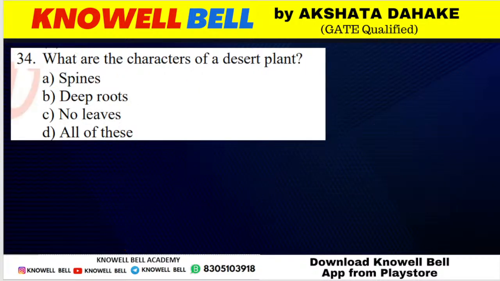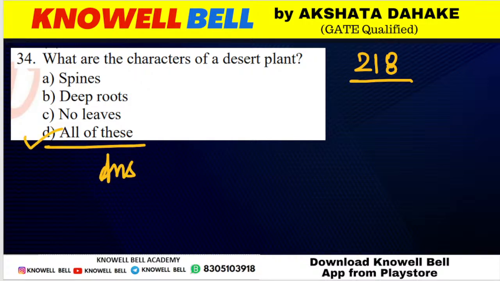The next question, question number 218. What are the characteristics of a desert plant? Spines, deep root, no leaves, or all of these? Which of the following are the characteristics of desert plants? इनमें से क्या desert plants के character है? Spine, deep roots, no leaves, all of these. Very good. First is Pranush, second is Abhijit, third is Sarvesh. Yes, you are first, Pranush. That's correct. What is the right answer? All of these. जितने भी given options हैं, all of them are correct. Okay, so spines, deep root, no leaves. The right answer is option D.